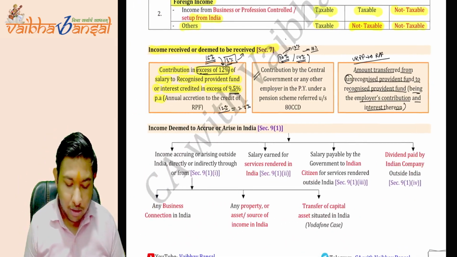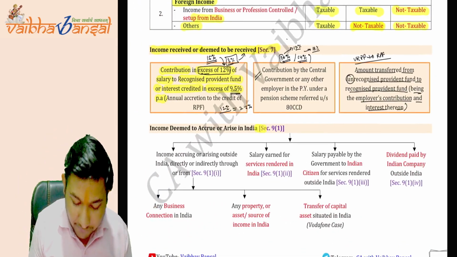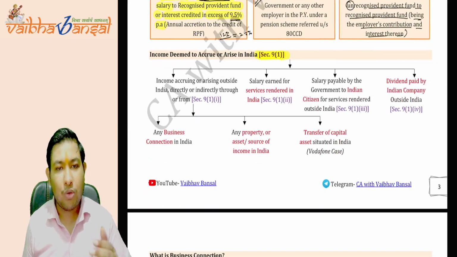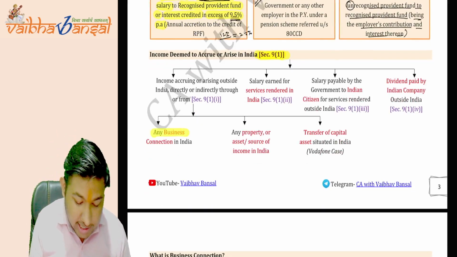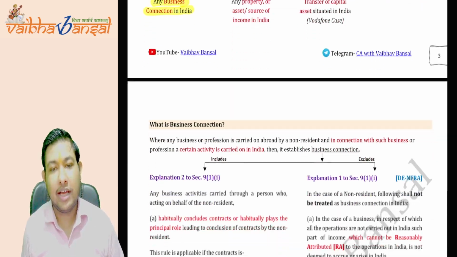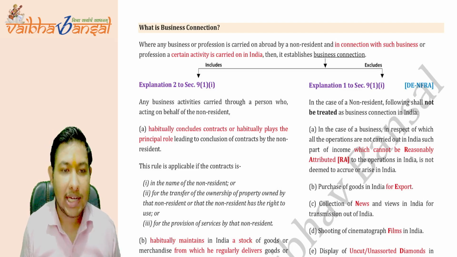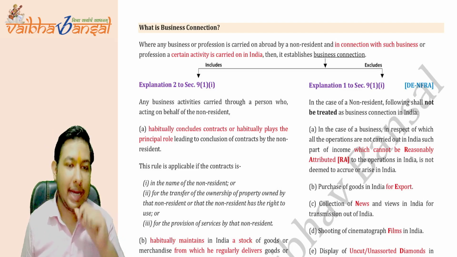Okay, now coming on to section number 9.1. This is the chart which we are going to study. We are going into every detail. So first is any business connection in India. So what is business connection in India? Let us first understand.